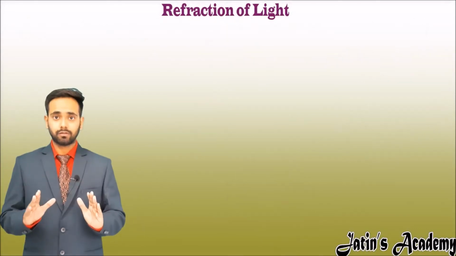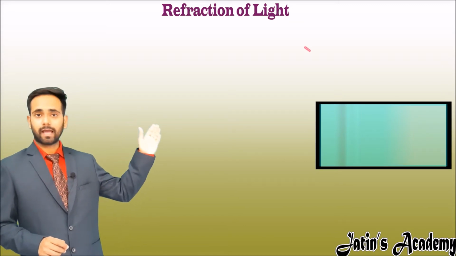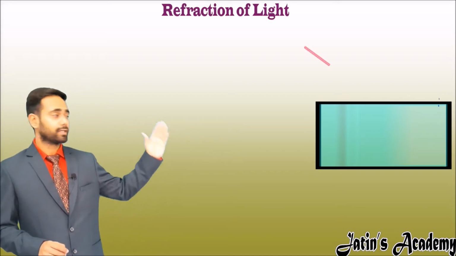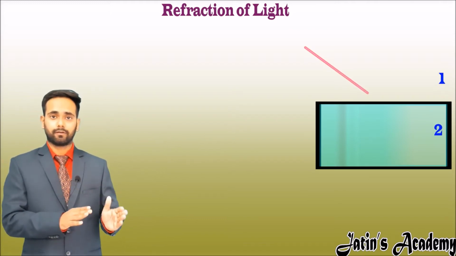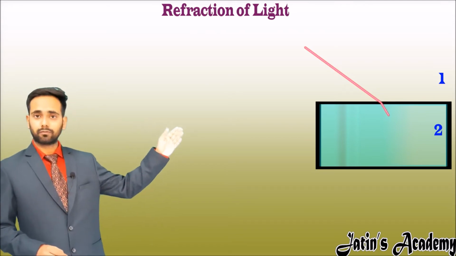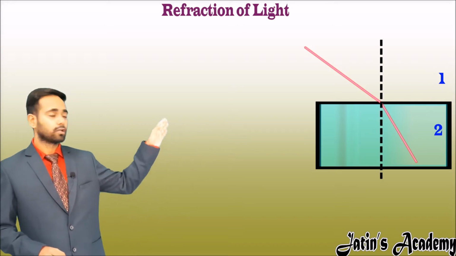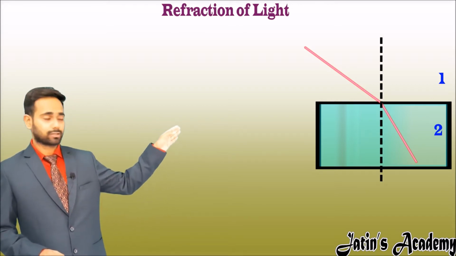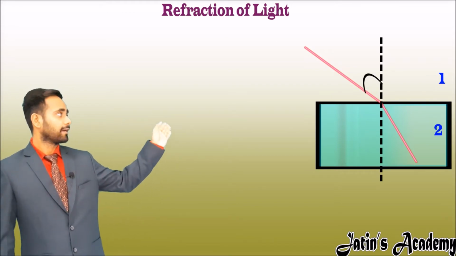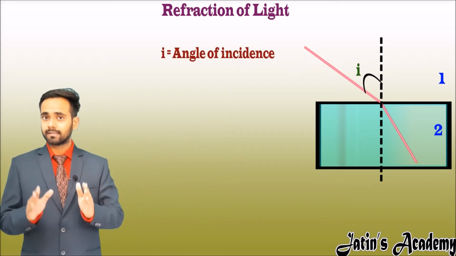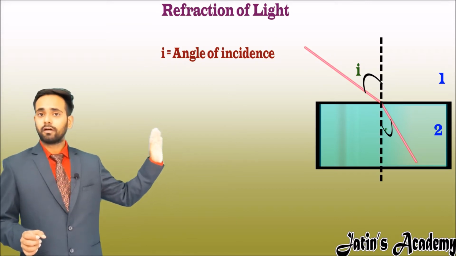Similar to reflection, we have refraction, in which the incident ray is striking at the boundary of two mediums, medium 1 and medium 2. Here suppose medium 2 is optically denser than medium 1. So the light ray bends towards the normal and this ray becomes the refracted ray. Now draw the normal at the point of intersection at the boundary. Now the angle between the incident ray and the normal is called the angle of incidence, and the angle between the refracted ray and the normal becomes the angle of refraction.